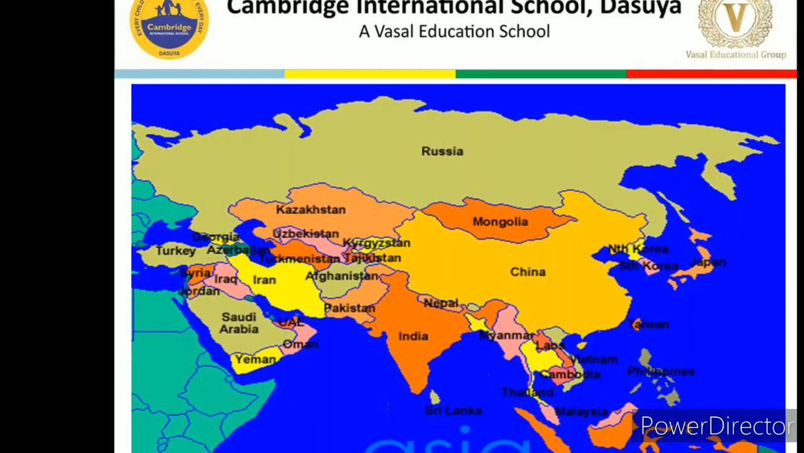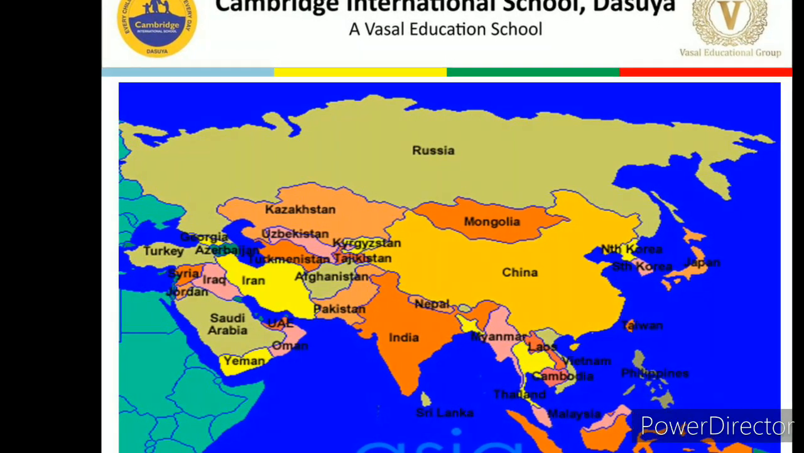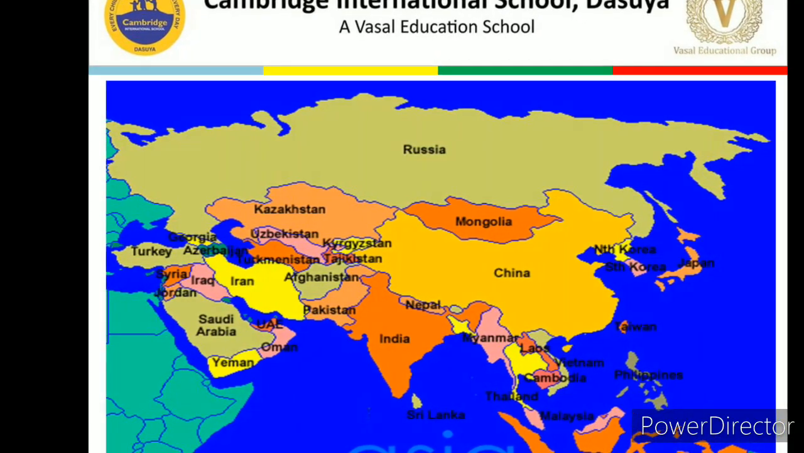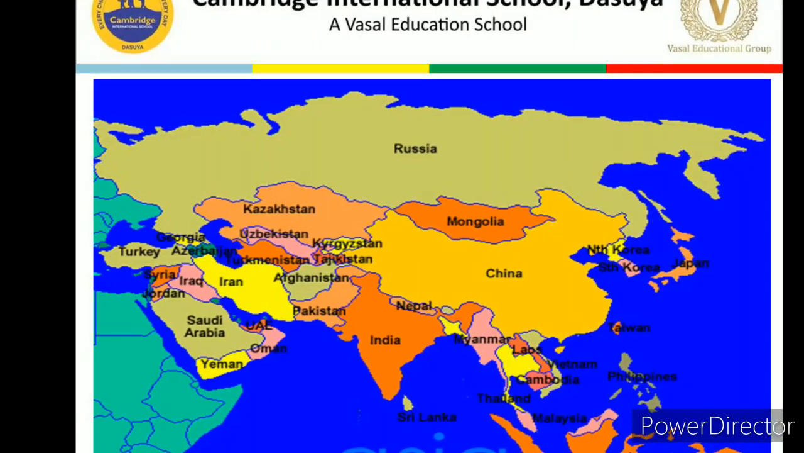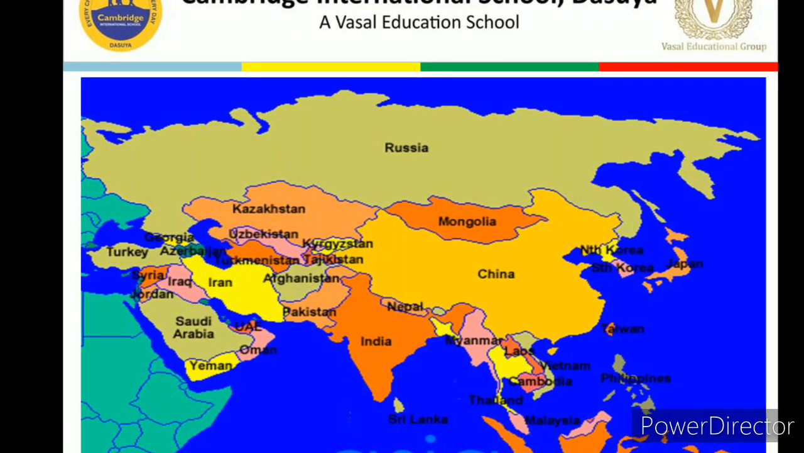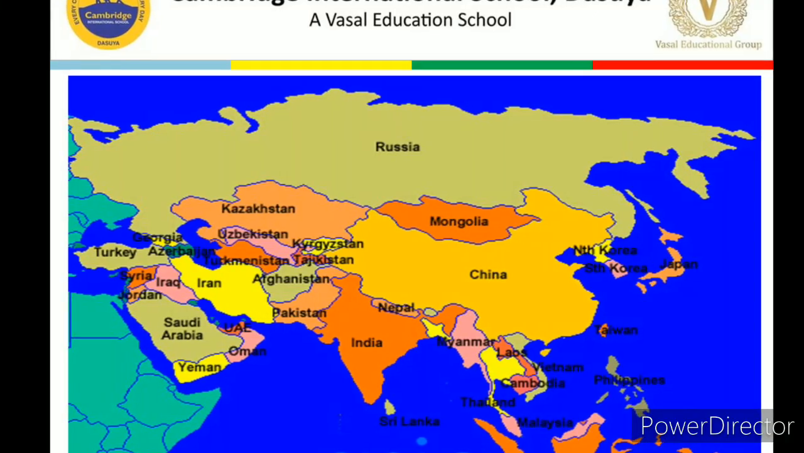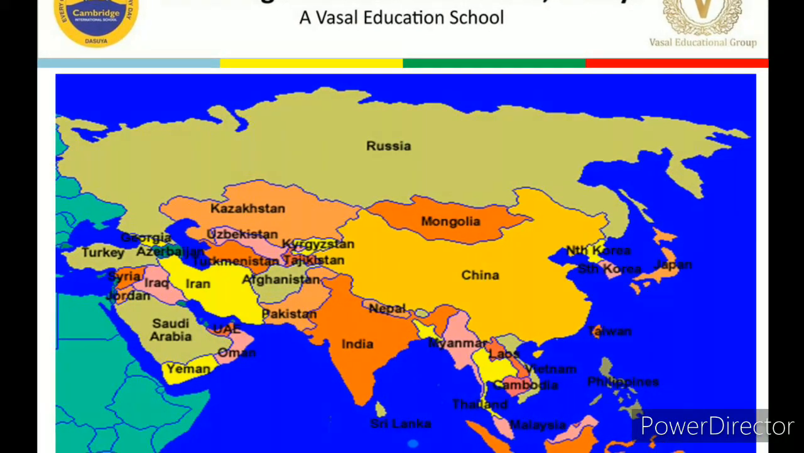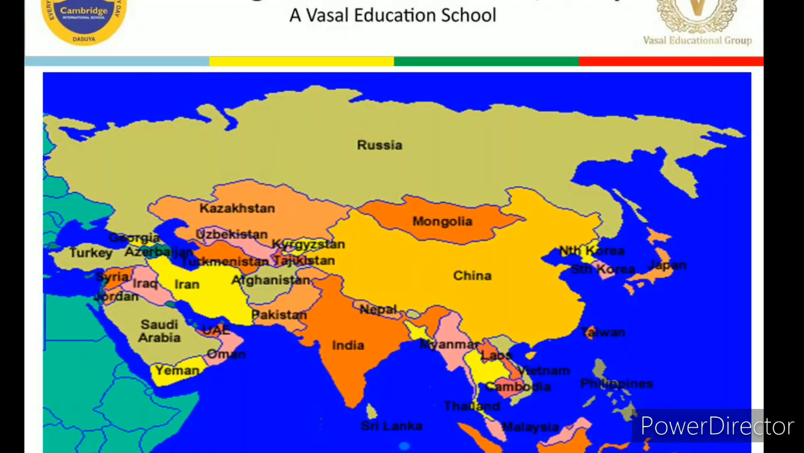Okay, next, as you can see here also, this is the continent Asia, and there are so many different countries here. You can see India is also here, its neighboring countries, and so many other countries. So it is continent Asia.